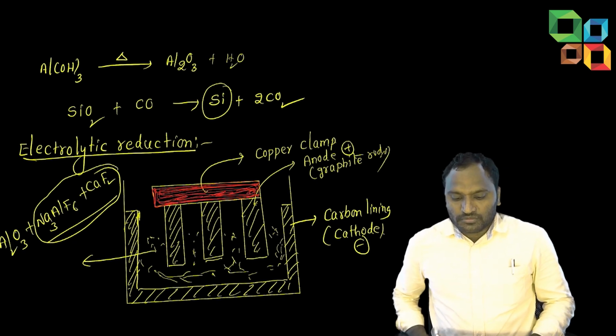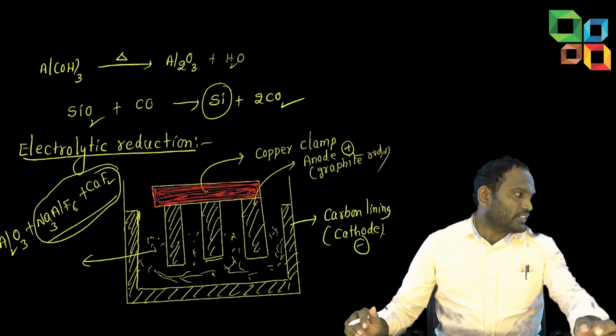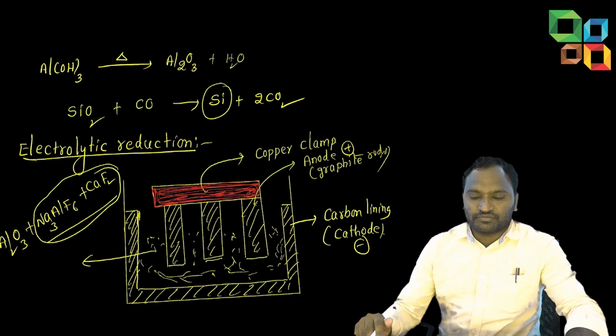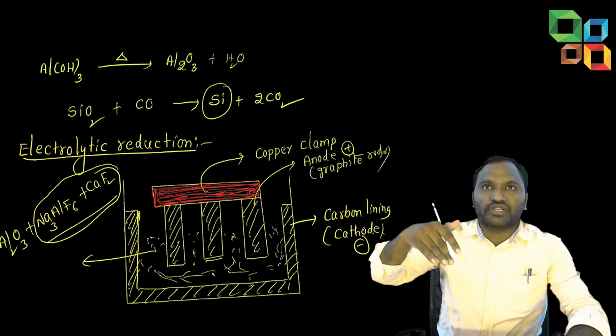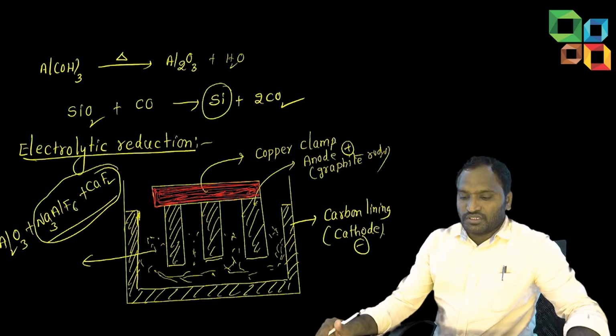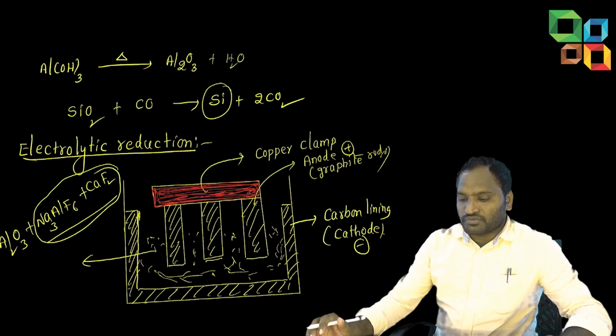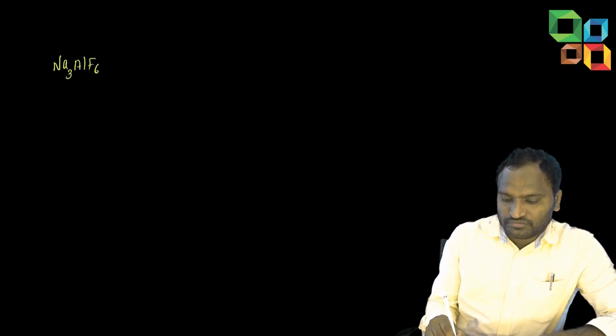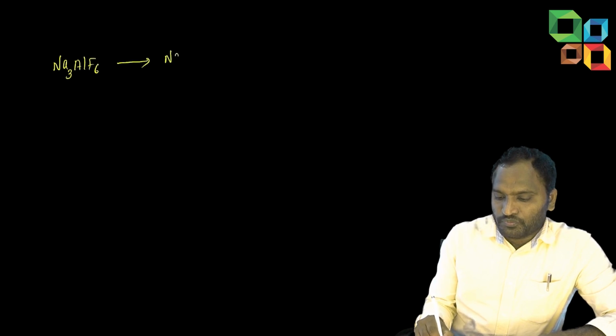Okay. The purpose of adding fluorspar and cryolite is to increase the electrical conductivity and to decrease the melting point. So the melting point decreases up to 900 degrees Celsius, so that the melting process will be easy. Now here one more important thing is writing chemical reactions. First, Na3AlF6 is initiating, no? It converts to NaF plus AlF3.